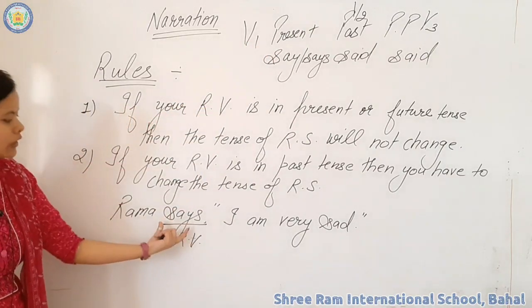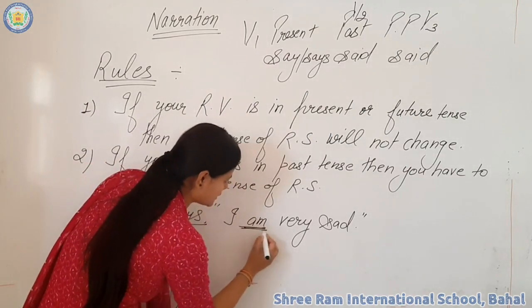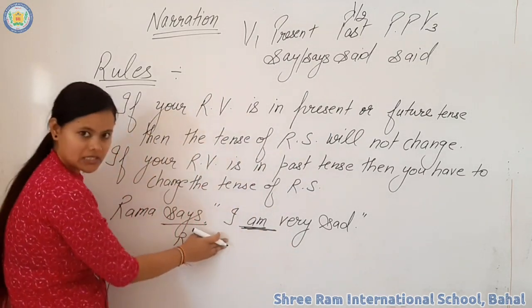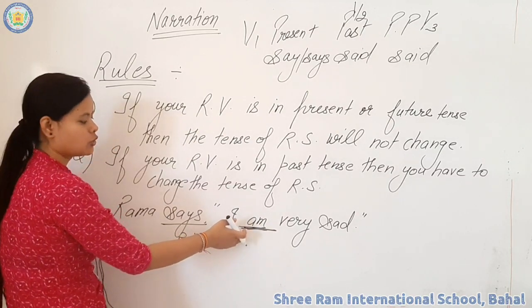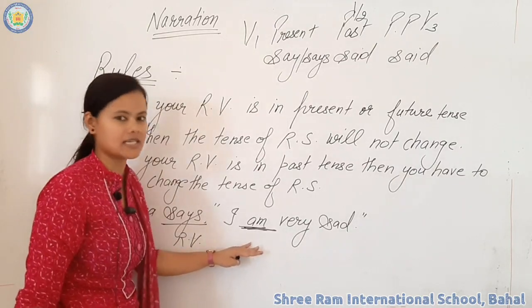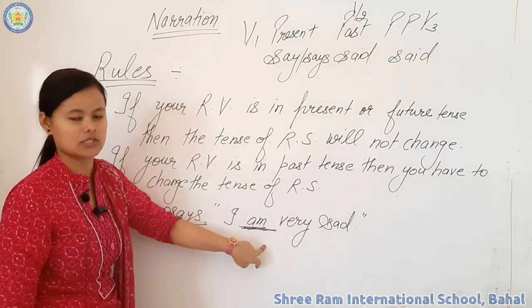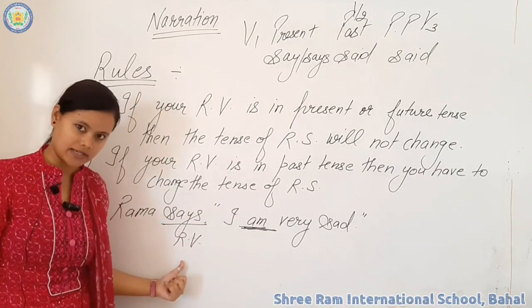So if your reporting verb is in present tense, then the tense of the reported speech, am is used here, which means it is present tense. It means when you change the direct speech into indirect, there is no need to change the tense of reported speech. Why? Because our reporting verb is in present tense.